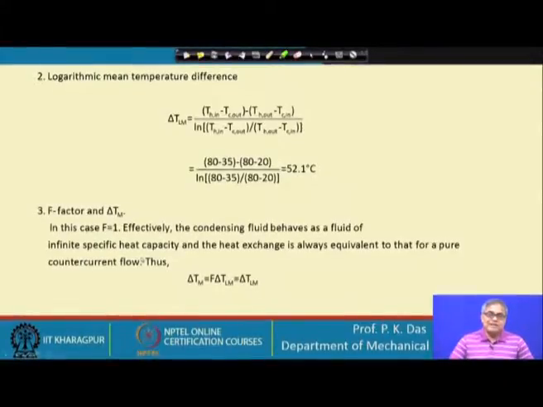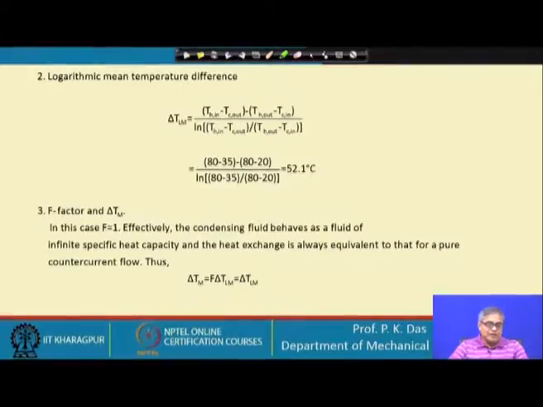Now, in this case, as I have already told, whether we are having cross flow, counter flow, or parallel flow, everywhere one fluid is at a constant temperature. So, the flow distribution really does not affect the thermal performance. So, we will get F is equal to 1 for any arrangement.